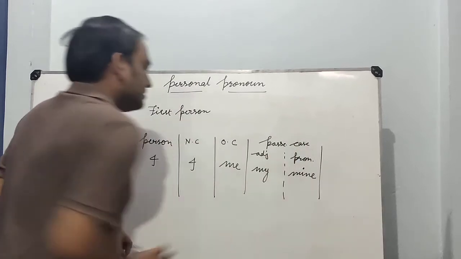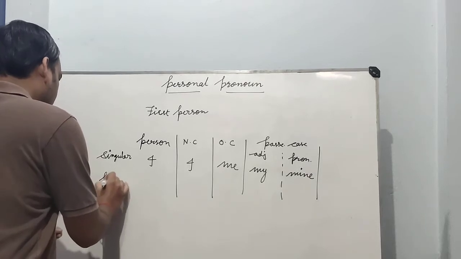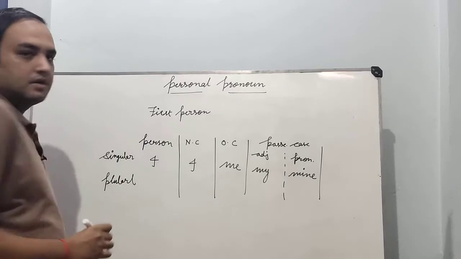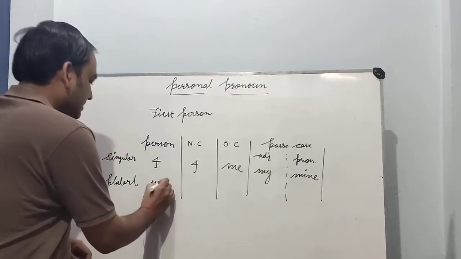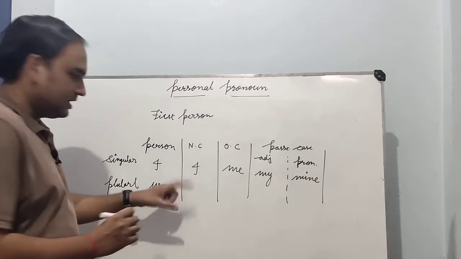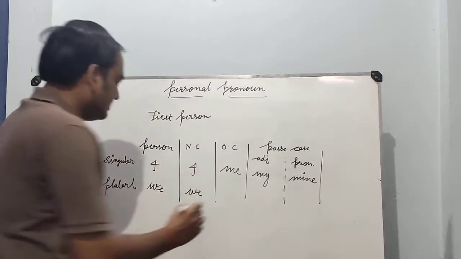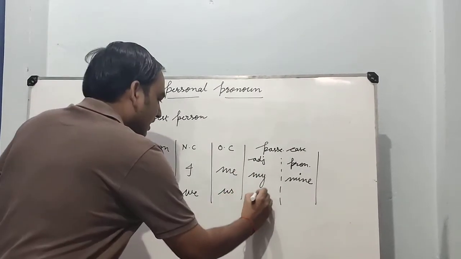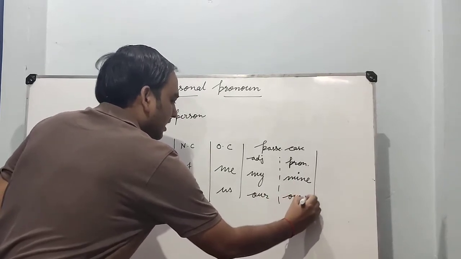If we talk about plural, we write we. Nominative case is we, objective case is us, possessive adjective is our, and possessive pronoun is ours.